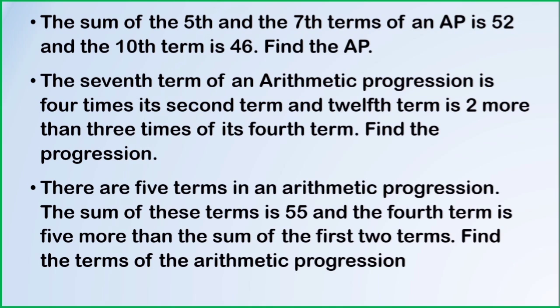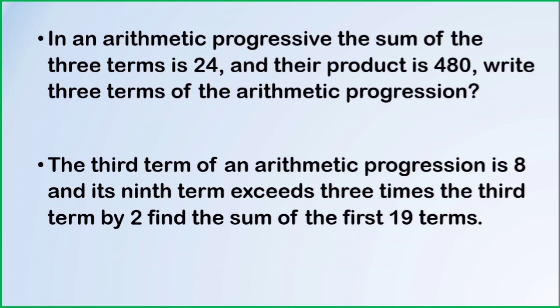Next question, there are 5 terms in an arithmetic progression. The sum of these terms is 55 and the 4th term is 5 times more than the sum of its first 2 terms. Find the terms of the AP. Next question, in an arithmetic progression, the sum of the first 3 terms is 24 and their product is 480. Write 3 terms of the arithmetic progression.